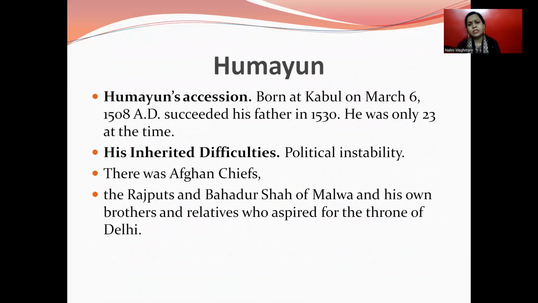Babur was succeeded by Humayun, born at Kabul in 1508, who succeeded his father in 1530. He was only 23 at the time of succession. His inherited difficulties were political instability in India: Afghan chiefs, Rajputs, Bahadur Shah of Gujarat, and his own brothers and relatives aspired for the throne of Delhi.